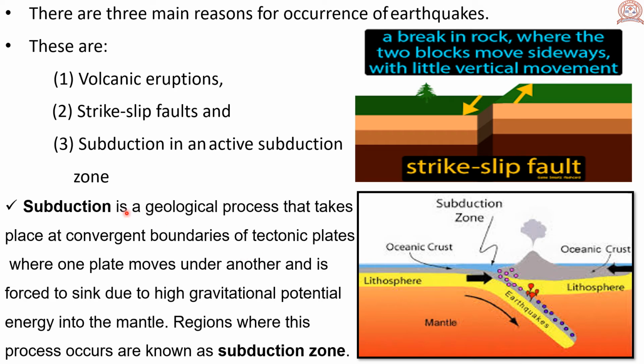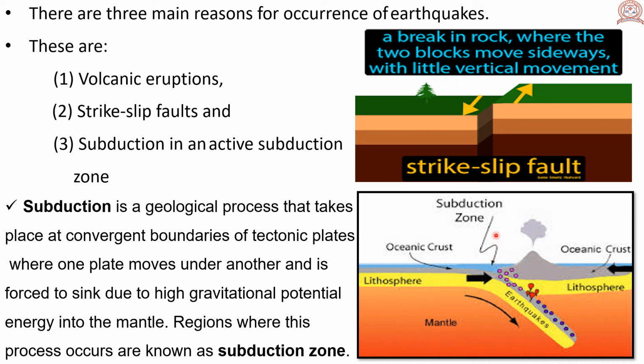So, what is subduction? Subduction is a geological process that takes place at convergent boundaries of tectonic plates, where one plate moves under another and is forced to sink due to gravitational potential energy into the mantle.